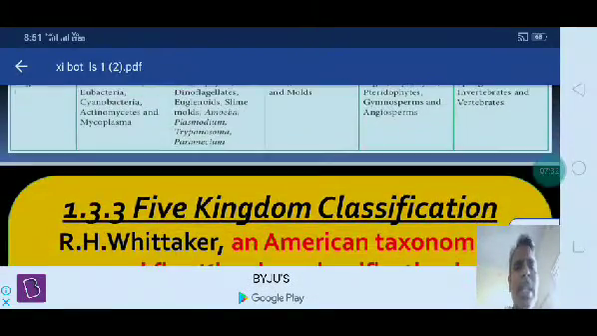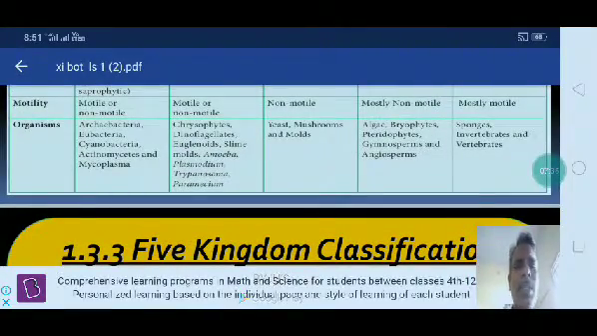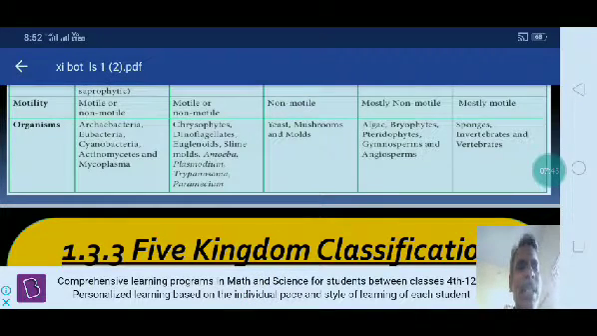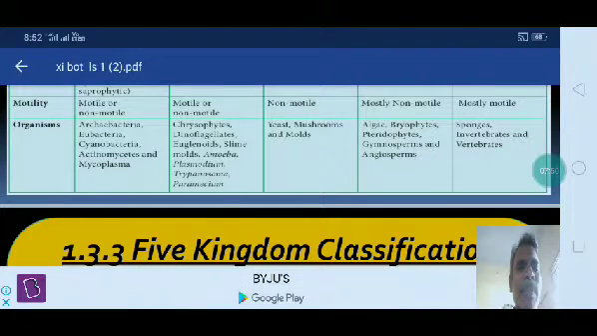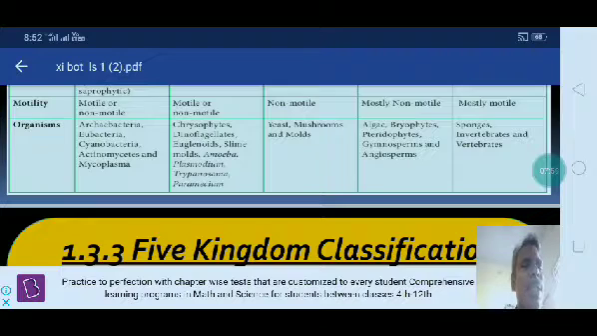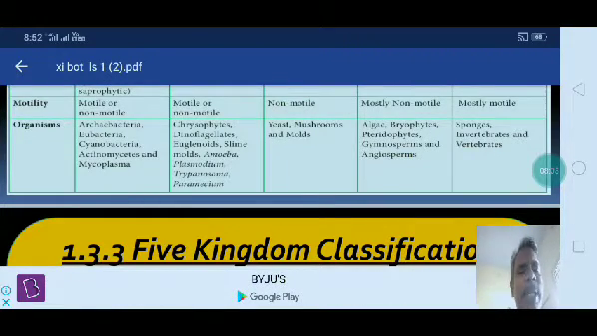And lastly, organisms. In Monera: Archaebacteria, Eubacteria, Cyanobacteria, Actinomycetes and Mycoplasma. In Protista: Chrysophytes, Dinoflagellates, Euglenoids, slime molds, Amoeba, Plasmodium, Sporozoa, Paramecium, Trypanosoma. Then yeast, mushrooms and molds in Fungi. Algae, bryophytes, pteridophytes, gymnosperms and angiosperms in Plantae. Sponges, invertebrates and vertebrates in Animalia.